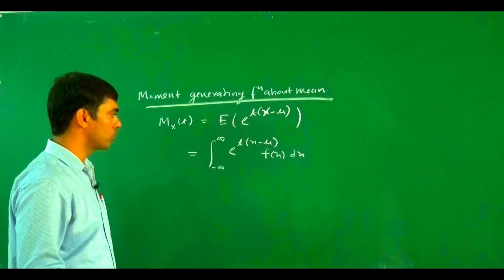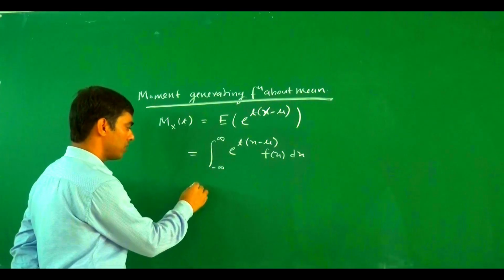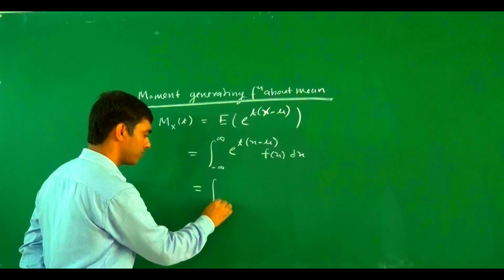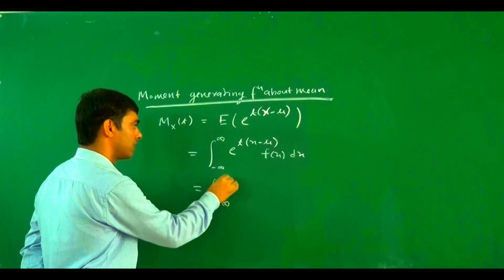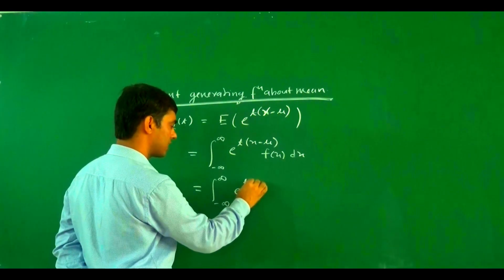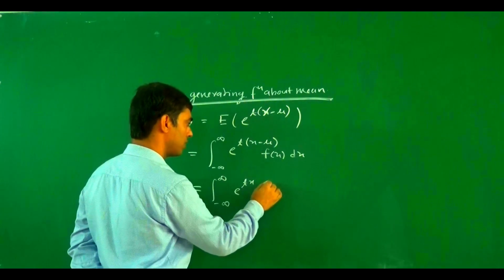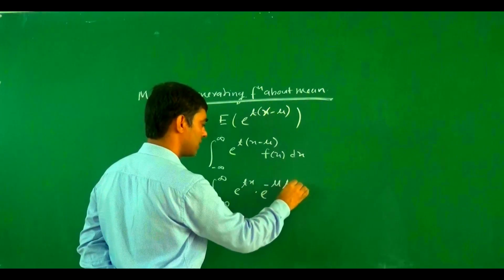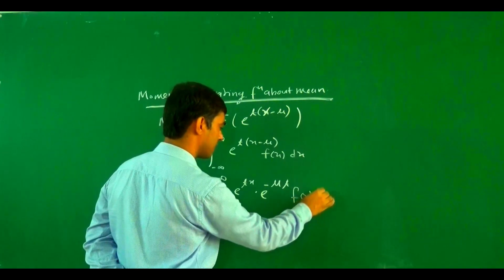If we closely observe, this becomes the integral from minus infinity to infinity of e to the power tx into e to the power minus mu t, f(x) dx.